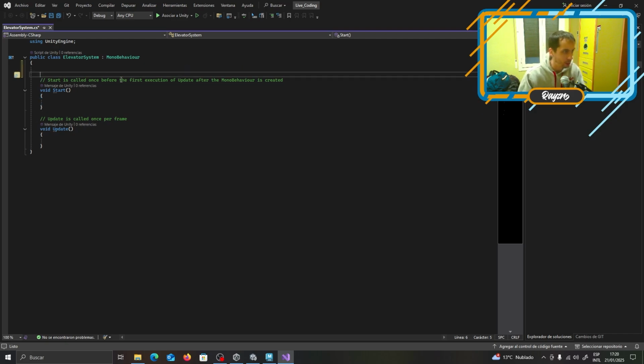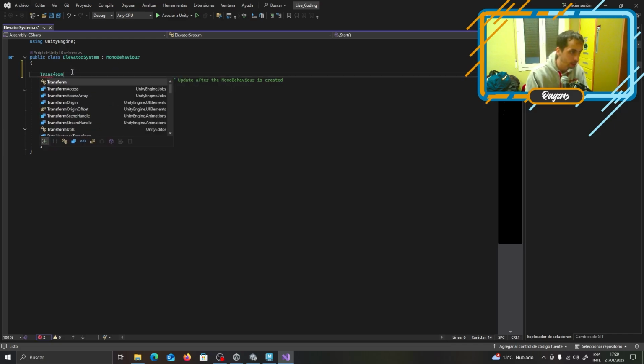So, this elevator system will be in the elevator, right? This is the most logical thing. So the first thing we need to have is a transform array.